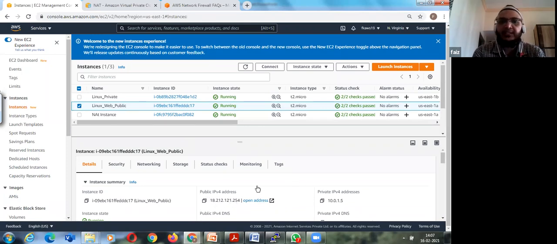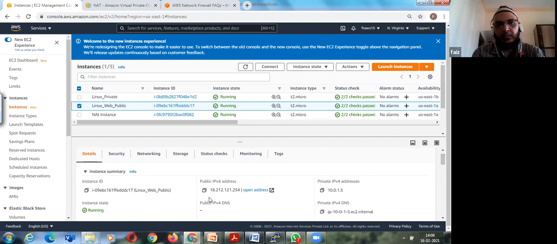We have auto-assigned the public IP address for this subnet also. Yesterday we saw, right? And this public IP is dynamic in nature. It will not be the same; it has some duration. Once that duration is over, it will issue another public IP address. So let me copy this.